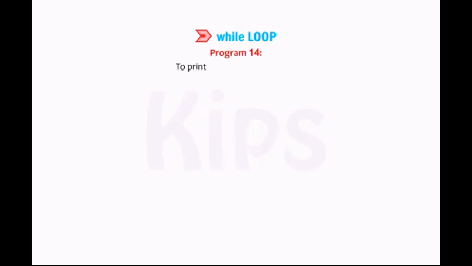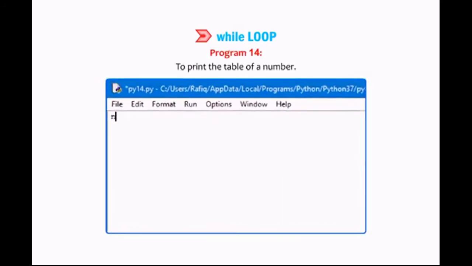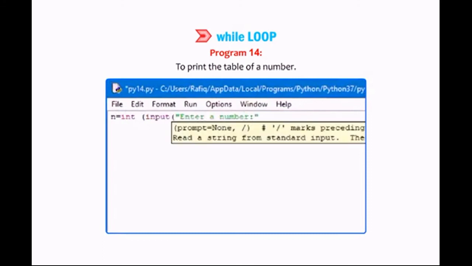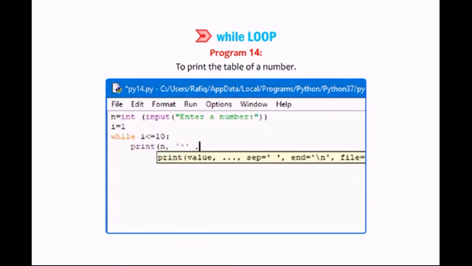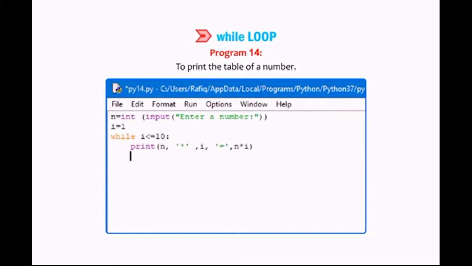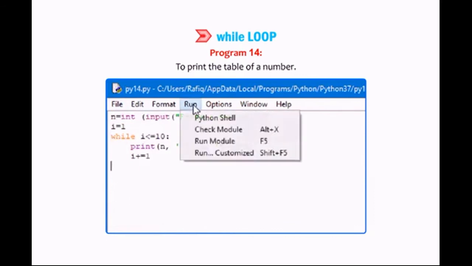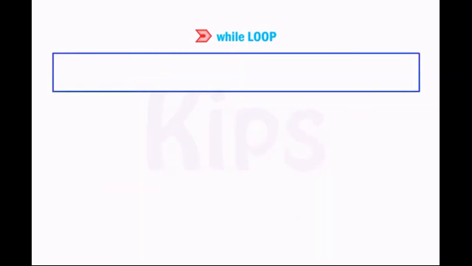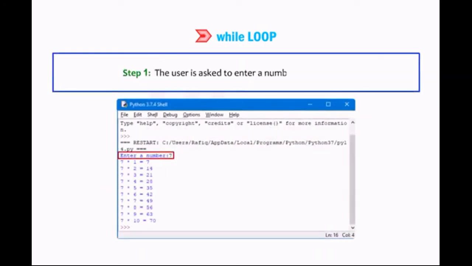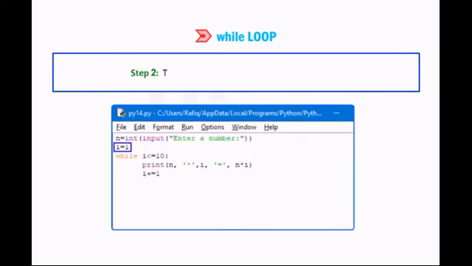Program 14. To print the table of a number. Step 1. The user is asked to enter a number of his choice. Step 2. The initial value 1 is assigned to the variable I. Step 3. The while condition I is smaller than or equal to 10 will be checked.